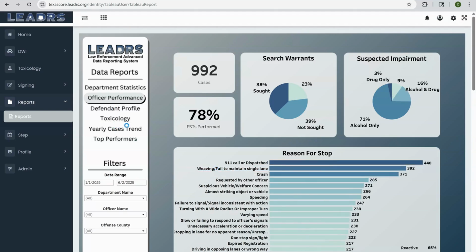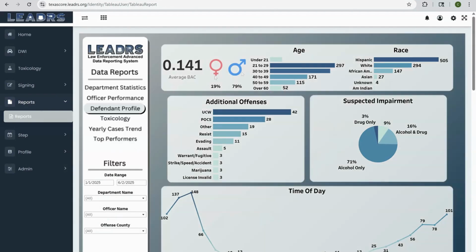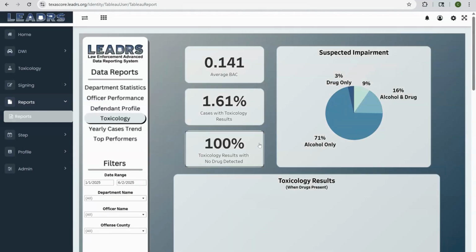The defendant profile shows things about the defendant, age, race, etc. Toxicology will show the average BAC for cases and the percentage of cases that have results. Since this is showing early 2025 cases, there have been no drug toxicology cases entered.